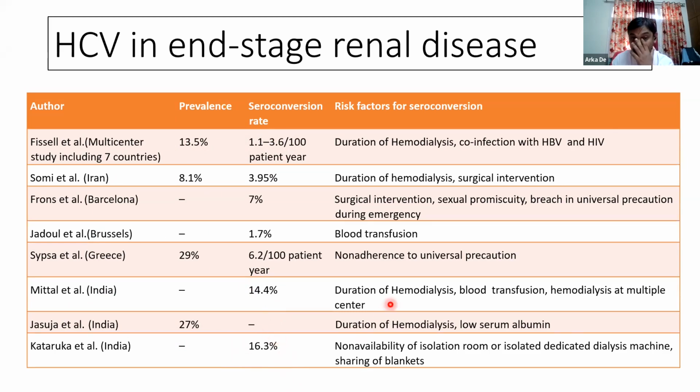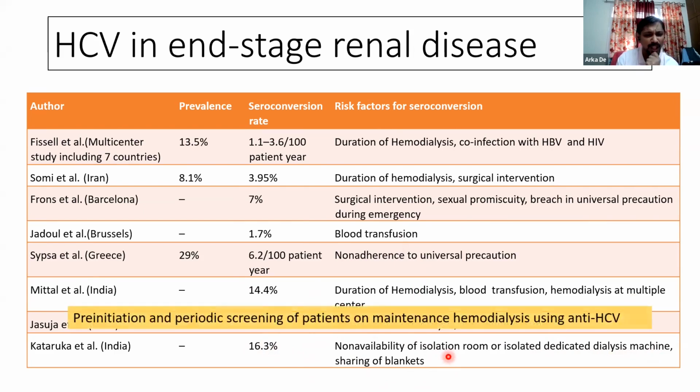And what are the risk factors for hepatitis C acquisition in these patients? It includes the duration of dialysis, breach in universal precautionary practices, hemodialysis at multiple centers, the lack of isolated, dedicated dialysis machines, and the non-availability of isolation rooms. And from our institute, we also found a unique thing: the sharing of unwashed blankets could also increase the risk, although this has not been seen in other studies.